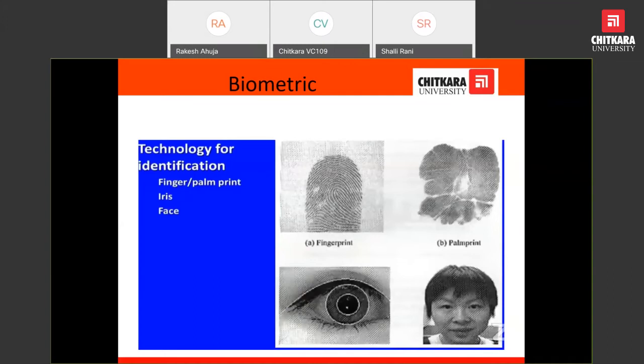The probability of two persons having the same eye structure is about 5 crore to one. If you have 5 crore persons, there is a very low probability that among them two persons have a similar structure. This means each and every person has a different iris structure, which can be used in civil operations or especially in military operations.